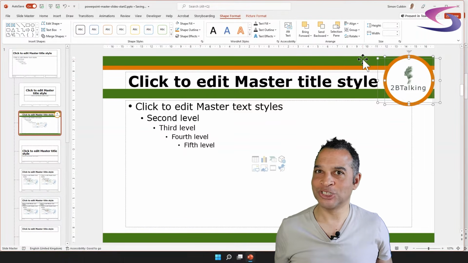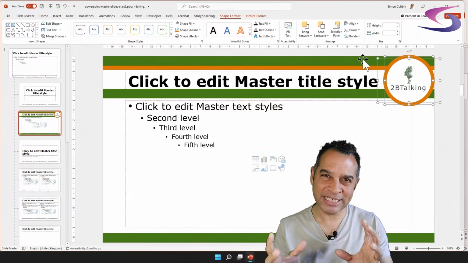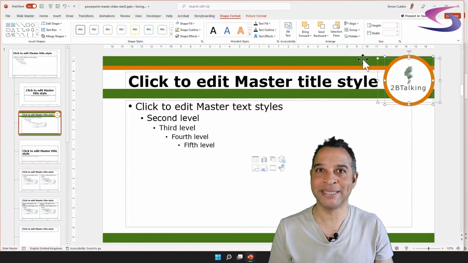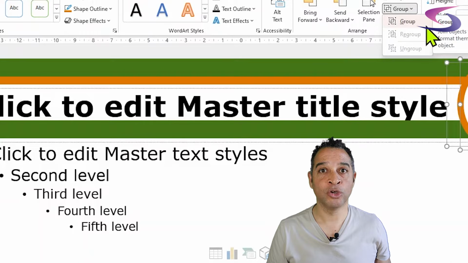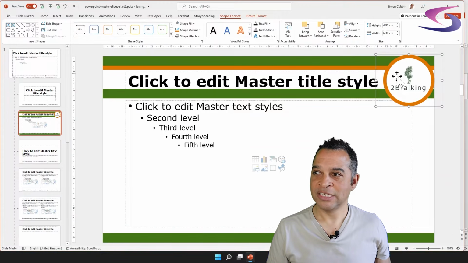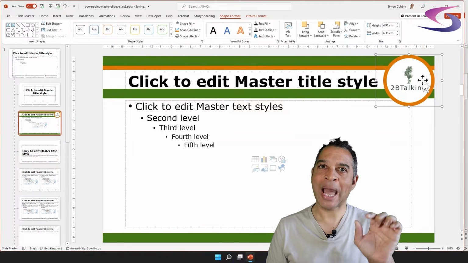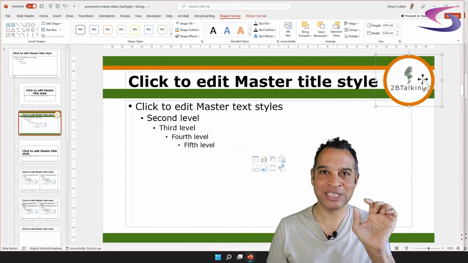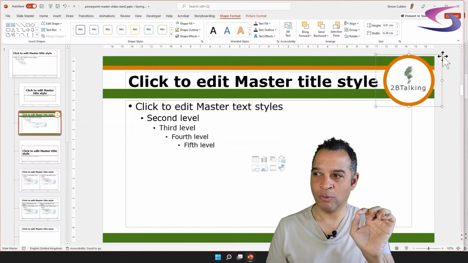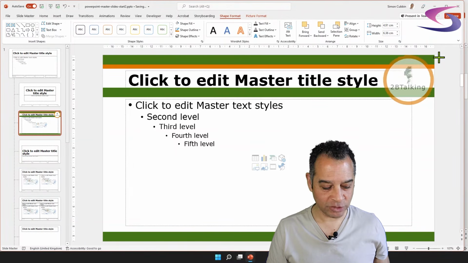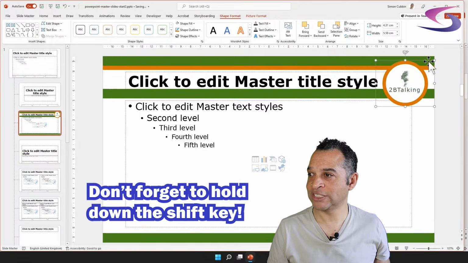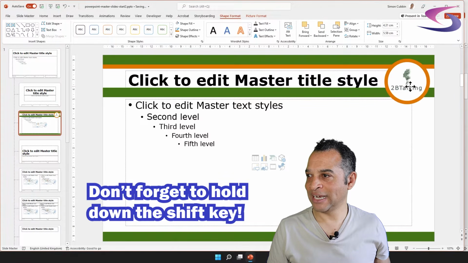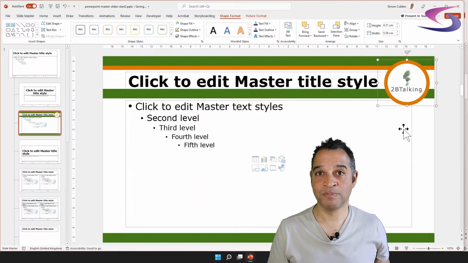Now, the last thing I'm going to do with this is I want to maybe resize it or move it about, so I'm going to group it together, and I'm going to do that by going up to group, clicking on the group drop-down list here, and then clicking on group. So now the logo and the circle are grouped together in one shape. And if I want to resize them, I can go to the corner, click, holding down the shift key, keeping in proportion, so I can resize this and get this just where I want it.